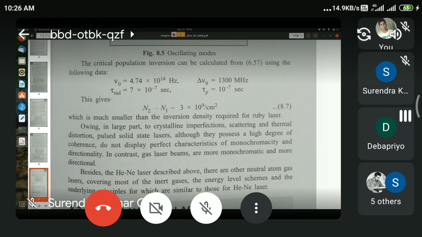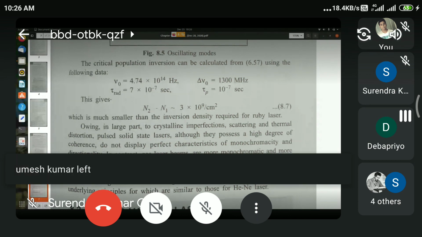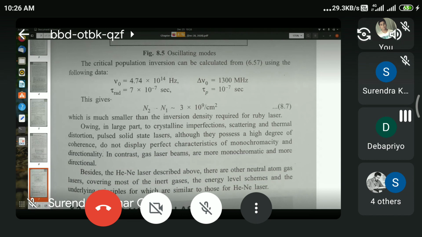Because they are transparent, the light will enter the crystal and manage to excite the atom or ion relevant to lasing action. As far as semiconductor lasers are concerned, because they are not transparent, you cannot excite them by shining light on them. Semiconductor lasers are excited electrically, as we shall learn in our next class.